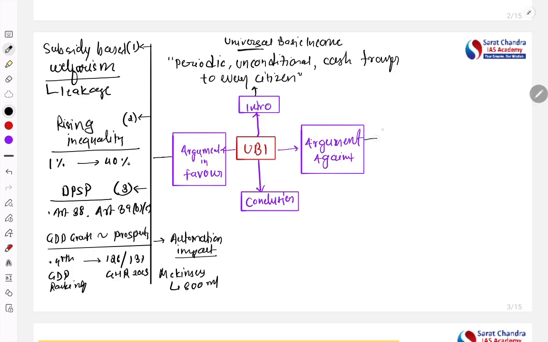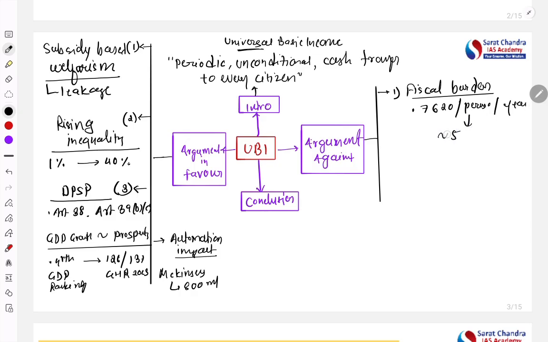However, there is criticism. The major criticism you can easily guess is the fiscal burden on the government. As per the report, if we give 7,620 rupees per person per year, it will cost around 5% of India's GDP.